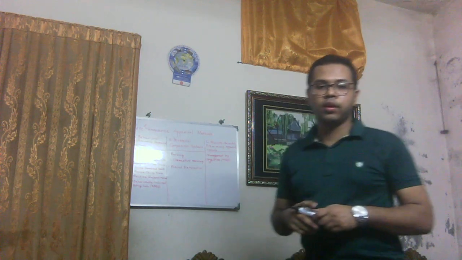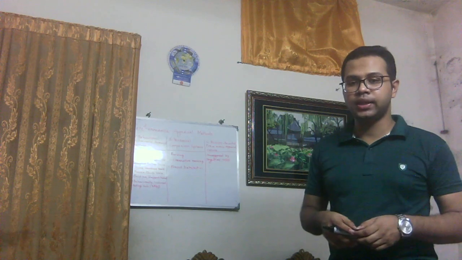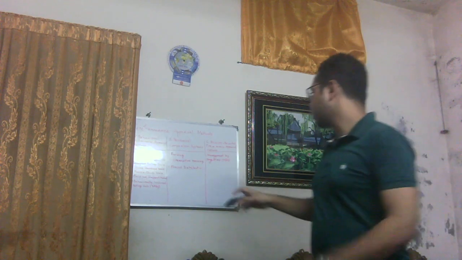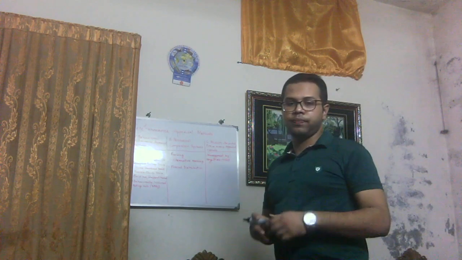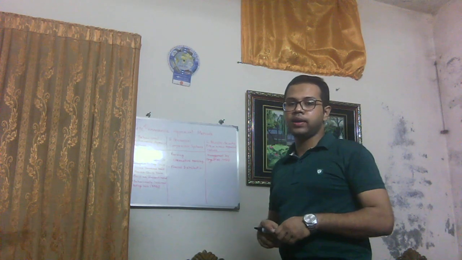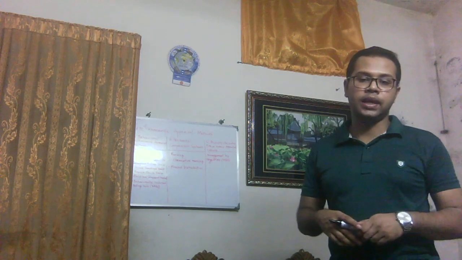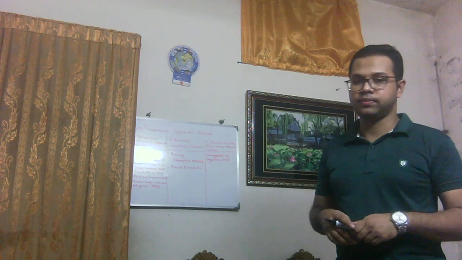Ranking. Ranking means ascending to descending or descending to ascending order. Forced distribution. Here we are going to divide our employees into percentages.